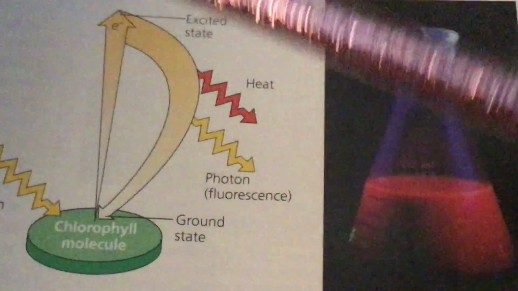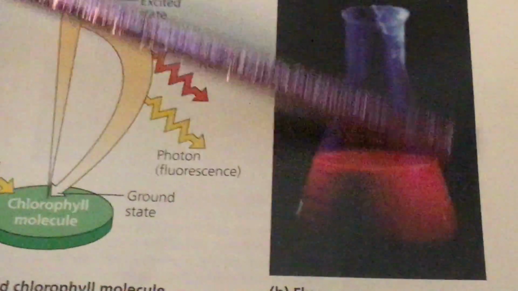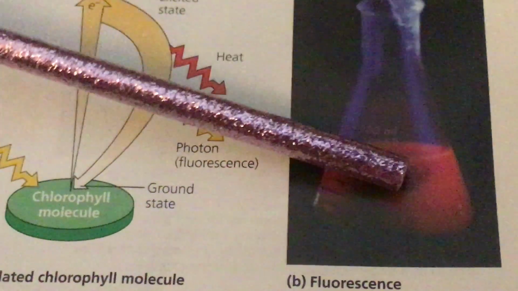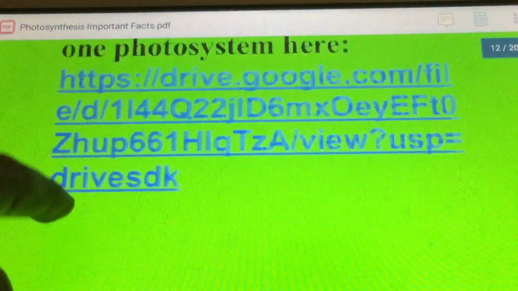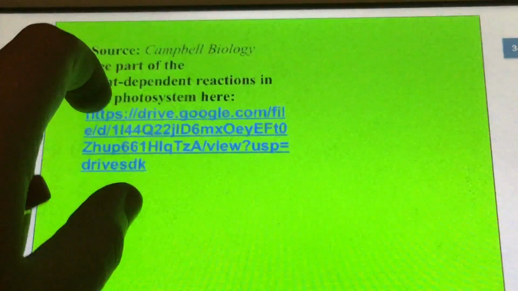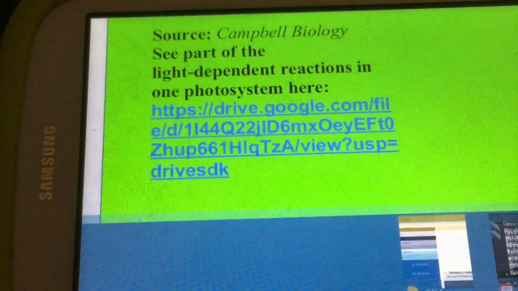See, this is an image through ultraviolet light. This is the process of fluorescence, see? And within a billionth of a second it releases its energy, and now, see, it's now fluorescent. Okay, now, what comes next? There's part of the light-dependent reactions in one photosystem in my slideshow.